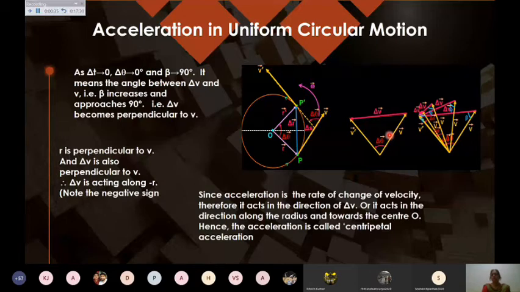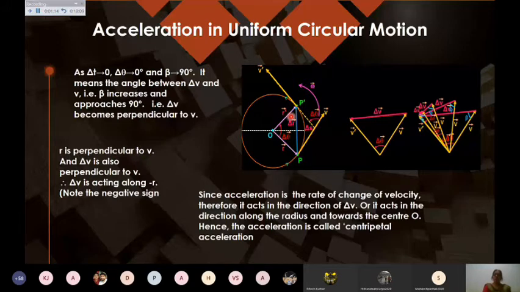Then by using the triangle law, V plus delta V equals V dash, and this gives the resultant of this triangle. So from here delta V is V dash minus V, which is the change in your linear velocity. And this is your delta theta, the same, because these both form similar triangles. And r, if you see, the radius vector is perpendicular to the v vector.